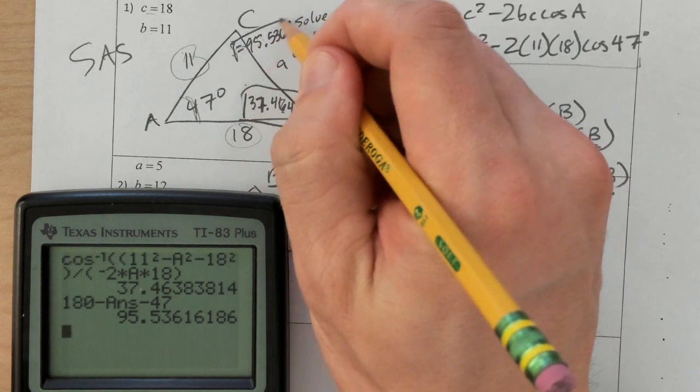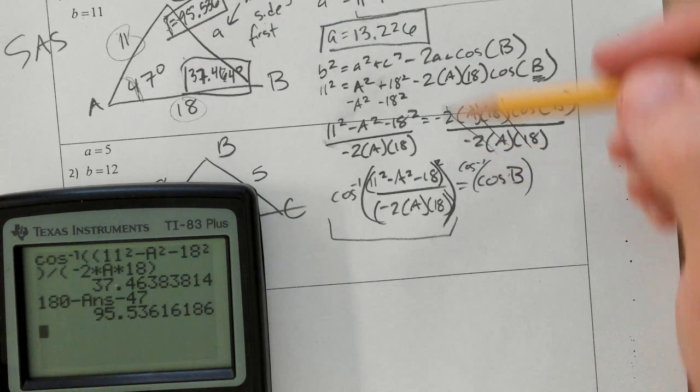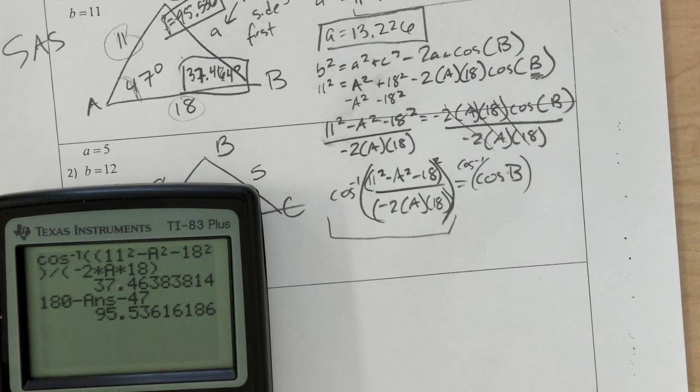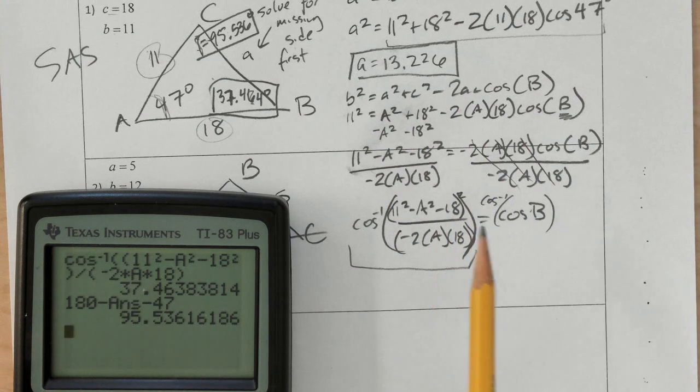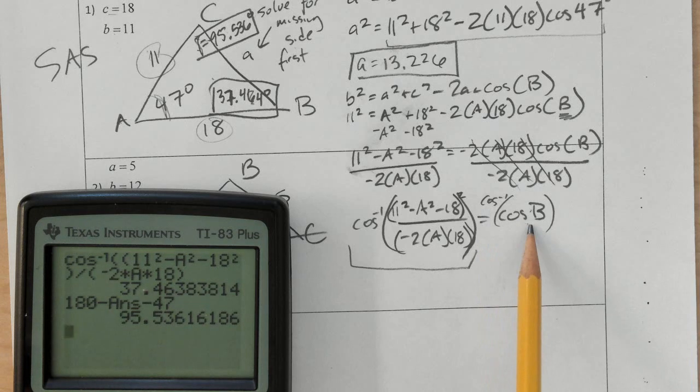Or we could do this same process here that we just did for angle B. And usually I prefer doing this because just in case we got this wrong, we would want to be able to do this to double check and make sure that we get the same answer for angle C.